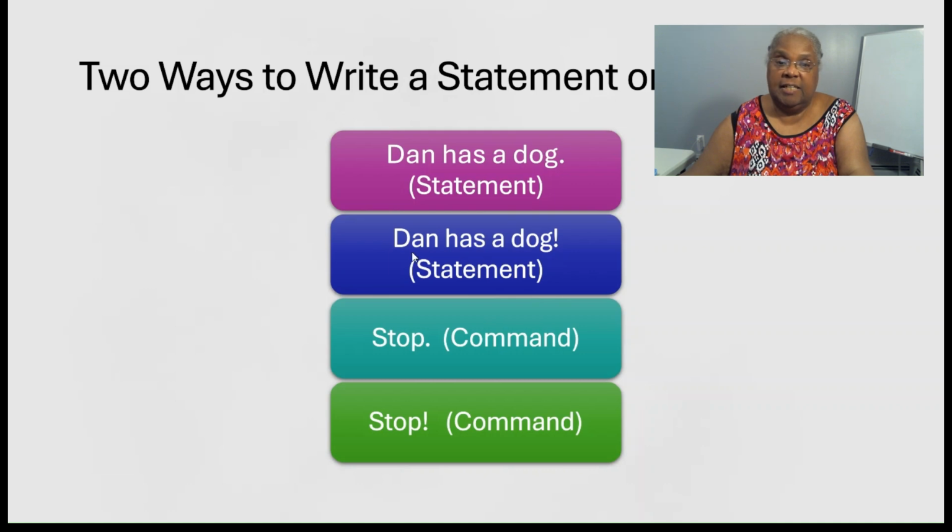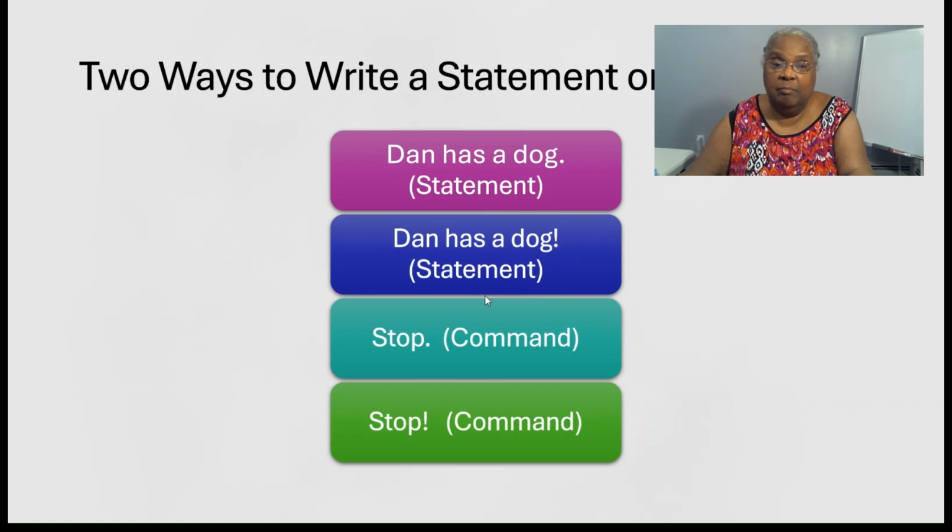In this sentence, Dan has a dog! The exclamation mark used at the end of the statement shows that the sentence should be read with excitement, like this: Dan has a dog!